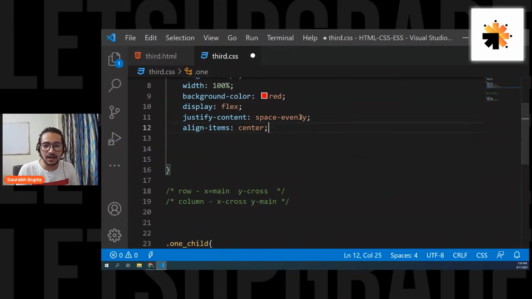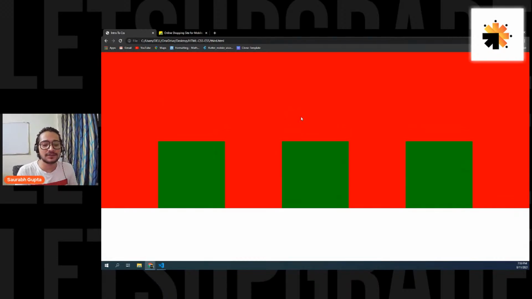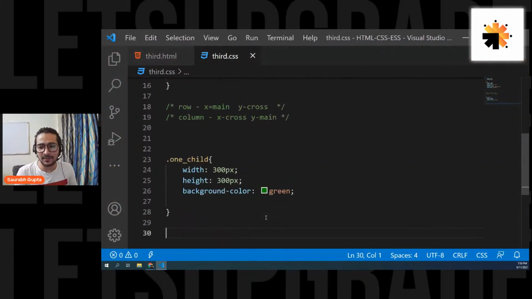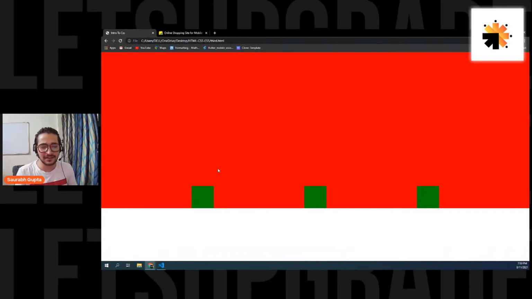If I do align items flex end. Here we go. Simple. Okay. So that's how you have to understand this. It is this simple, actually. Let me decrease the size of the element so that I can show you something else as well. So now they are like 100 pixels. So they are really small.